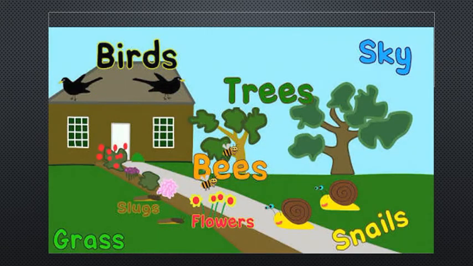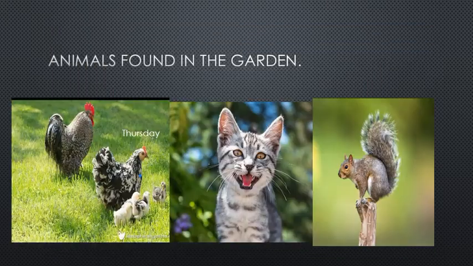Now we are going to learn the things in the garden. There are natural and man-made things in the garden, meaning living and non-living things. Living things are things that can grow, move, breathe and die in the end. Look at this picture. Here are birds, tree, bees, flower, snail and grass. These are all living things which you see in the garden.